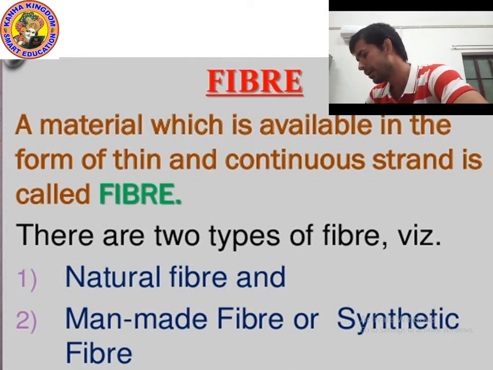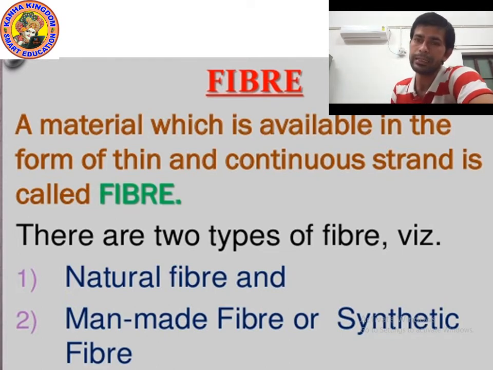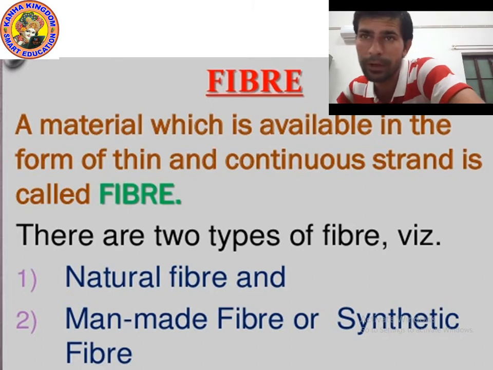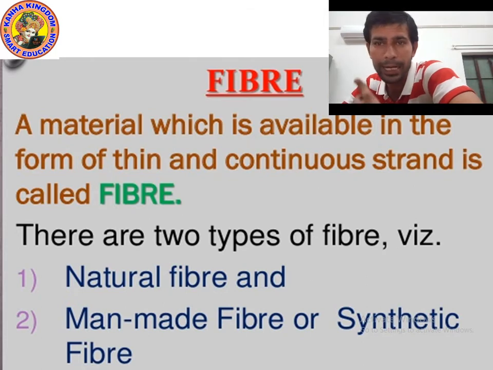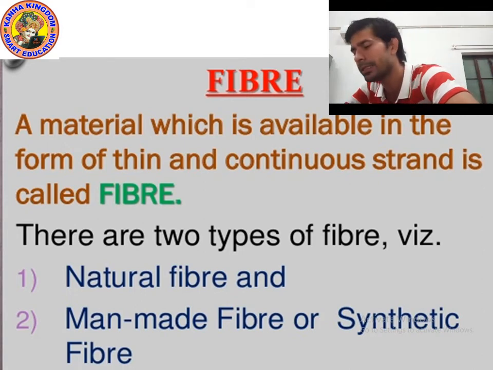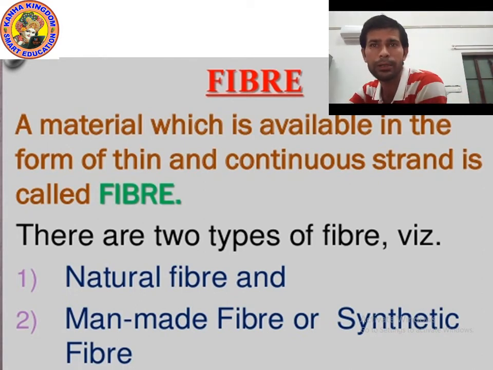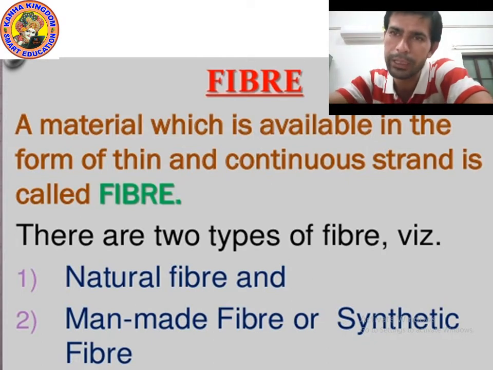And if I give you another definition, fiber is a thin thread-like material which is used to make fabric and textile items. So fiber is a thin thread-like material which is used to make textile items, or you can say fiber is a material which is used to make fabric. I hope you understood. Now let's move on to the next point.